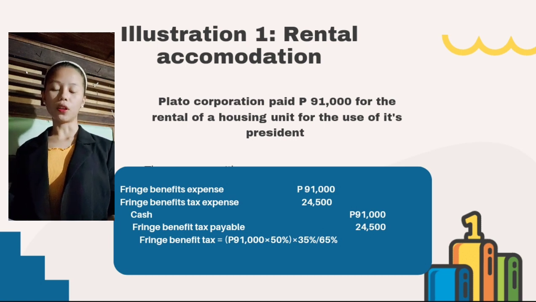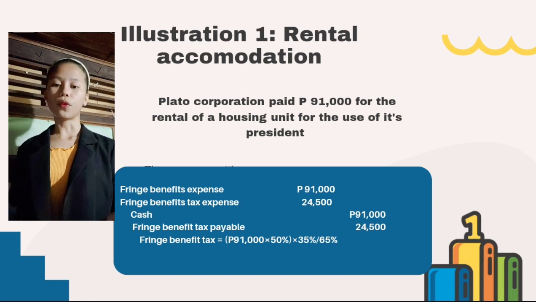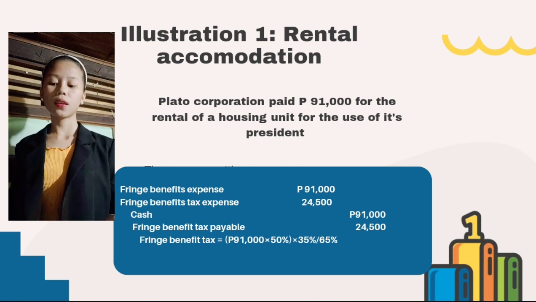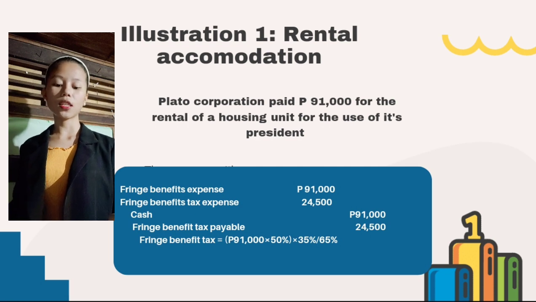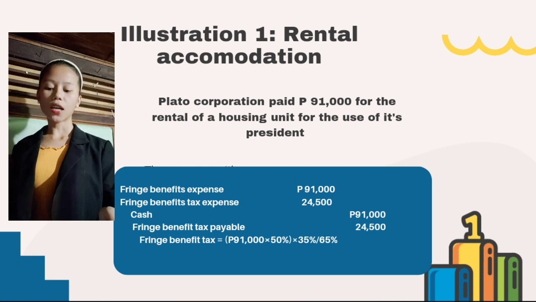Rental accommodation. Plato Corporation paid 91,000 pesos for the rental of a housing unit for the use of its resident. So, fringe benefit expense is 91,000 and fringe benefit tax expense is 24,500 pesos. Cash is 91,000.